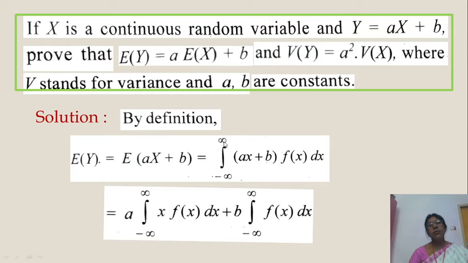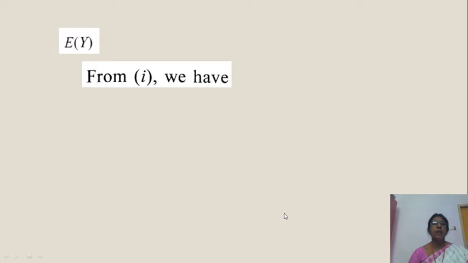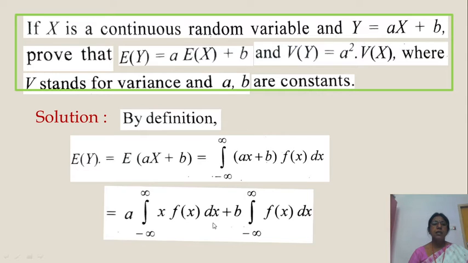No doubt, in this topic the limits are minus infinity to plus infinity. Okay, right. First one, ax into f of x dx. A is constant, bring it outside, so we get a times the integral of x f of x dx, plus b times the integral of f of x dx. B is constant. Now we see this one. What is this? The integral of x f of x dx is E of x. Okay?